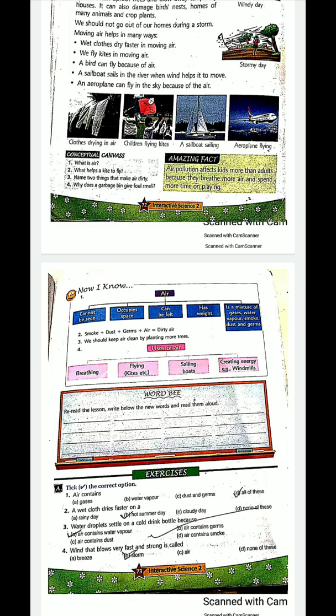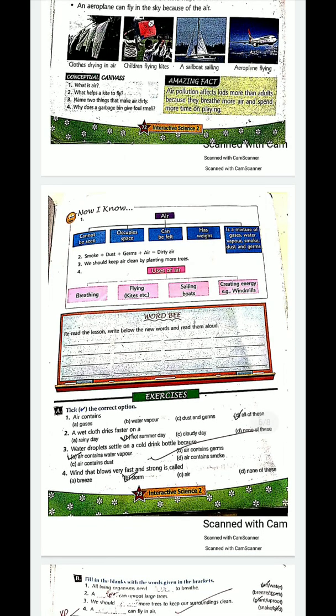Then let's discuss, tick the correct options. Air contains gases, water vapor, dust and germs. All of these. So the answer is all of these. Air contains all of these. Next. A wet cloth dries faster on a rainy day? No. Cloudy day? No. A hot summer day.